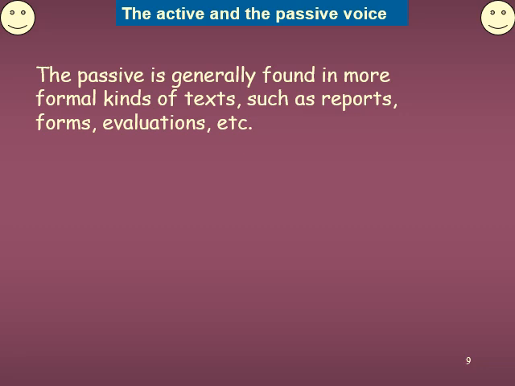As I told you, the passive voice is generally found in more formal kinds of text, like, for example, as I told you, textbooks, such as reports, whatever book you are going to refer to, or whatever book you are having at present in your hand. They are known as reports, forms and evaluations, etc. For example,